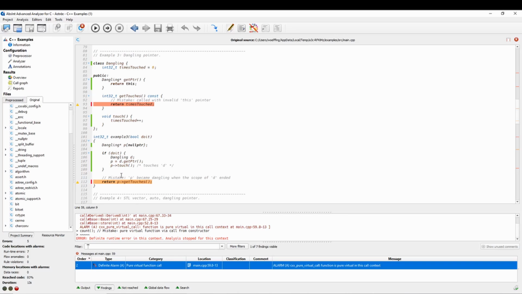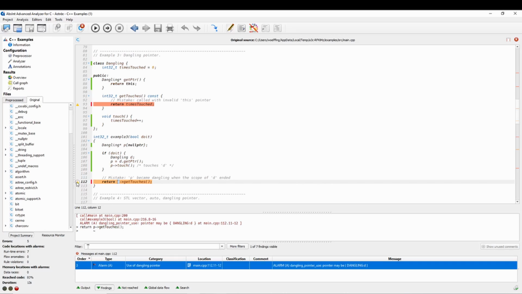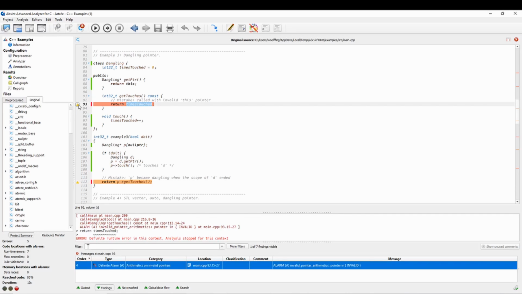Therefore, the pointer is dangling when we reach the return statement, and the method getTouches is called with an invalid thisPointer. Astrée detects and reports both the dangling pointer in line 112 and the resulting invalid thisPointer in the getTouches method in line 93.